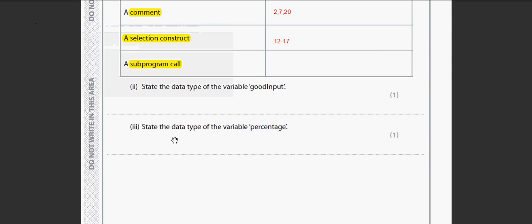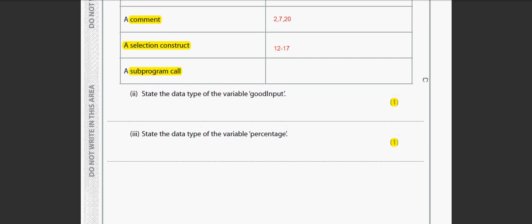So question 3A, part 2 and part 3. Two 2 mark questions, two 1 mark questions, but there's no excuse for getting these wrong. There really isn't by this stage. If you go through the pseudocode properly and think these things through, then you should be able to answer the question without checking. Although don't do that, you must check, but you should already have a pretty good idea.